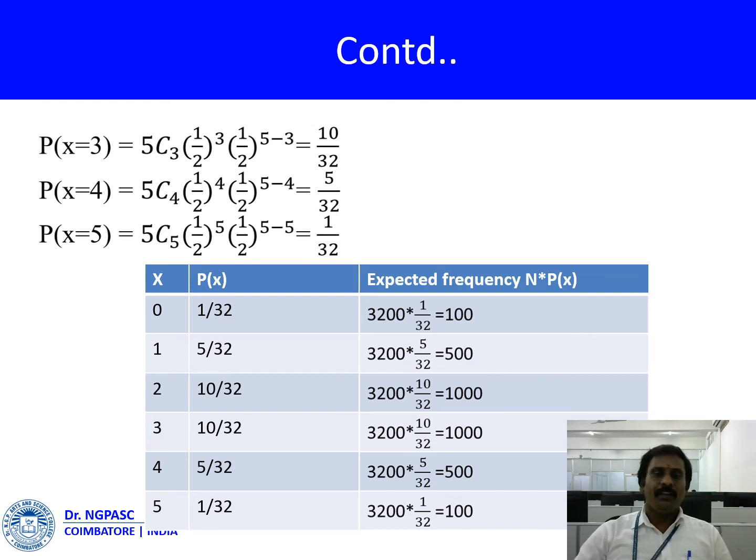Then in the table, the values of x are 0, 1, 2, 3, 4, 5, and the values of P(x) are already given: 1/32, 5/32, 10/32, 10/32, 5/32, 1/32. Next we have to find the expected frequency, with the formula N times P(x). The total number of coins is 3200, so 3200 into 1/32 is 100, 3200 into 5/32 is 500, 3200 into 10/32 is 1000, 3200 into 10/32 is 1000, 3200 into 5/32 is 500, and 3200 into 1/32 is 100.